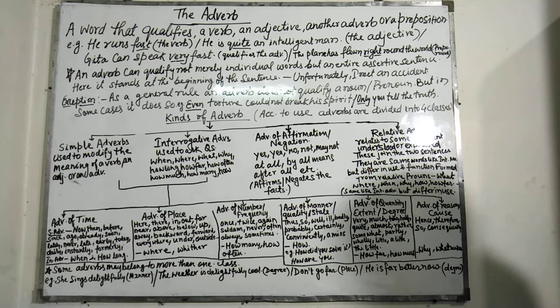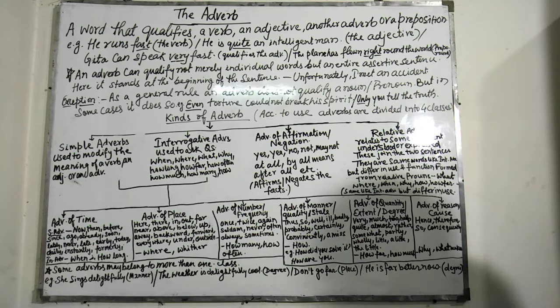Last one is interrogative adverbs of cause or reason. Why did you do this? Reason. What makes you cry? Cause. The main adverbs of this class are why and what makes.